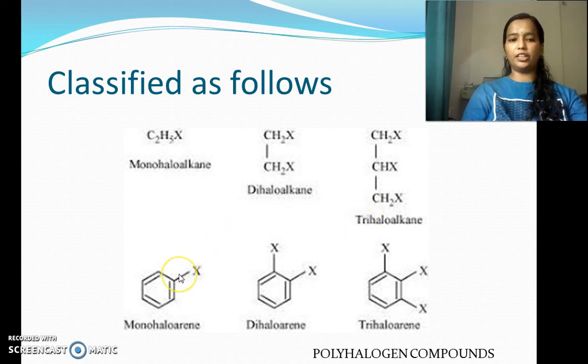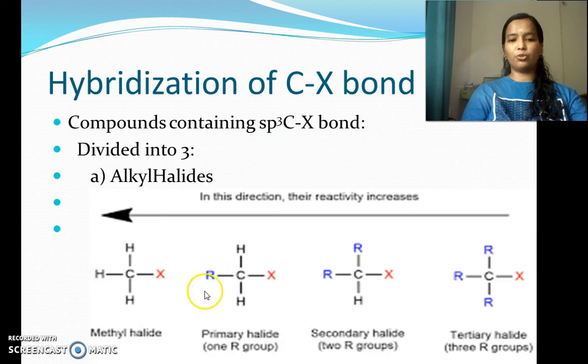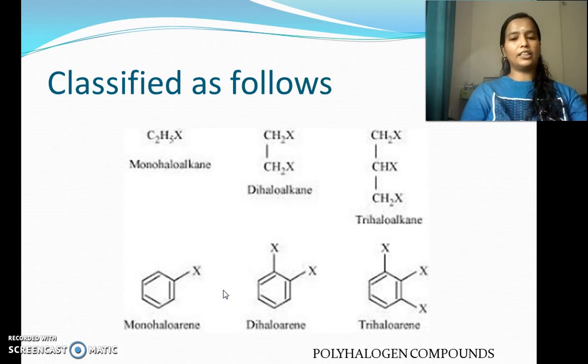Similarly, haloarenes. If the haloarene contains only one halogen atom, it is known as monohaloarene. If the haloarene contains two halogen atoms, it is known as dihaloarene. If the haloarene contains three halogen atoms, it is known as trihaloarene, tri representing 3.